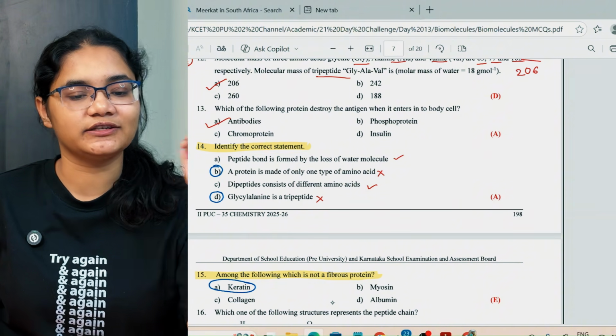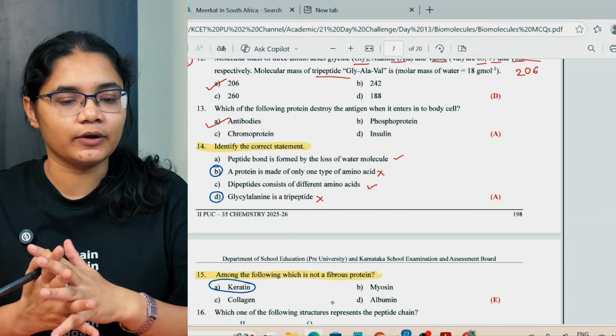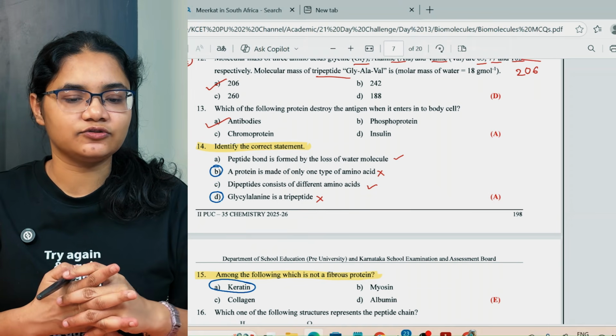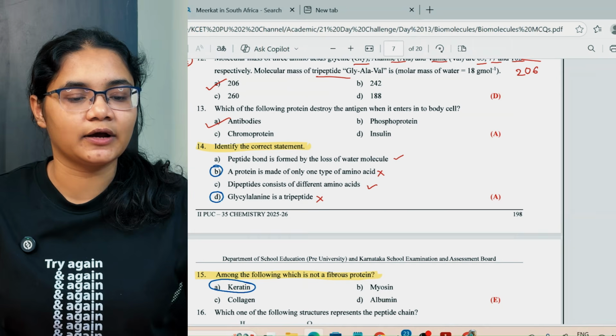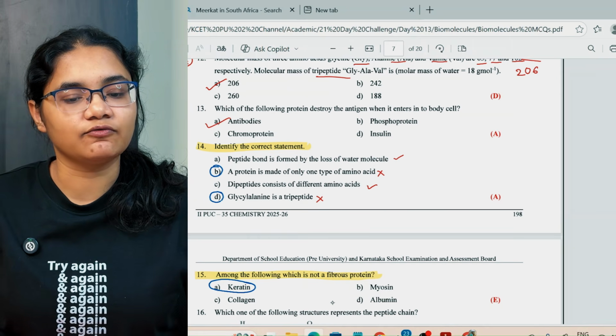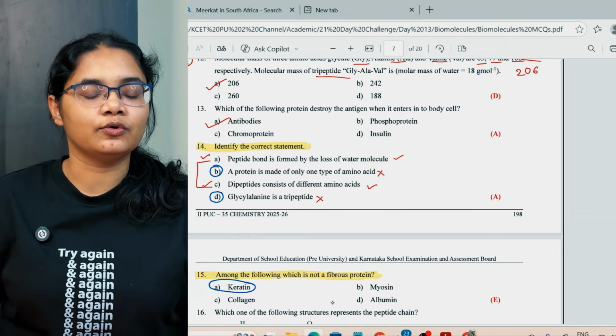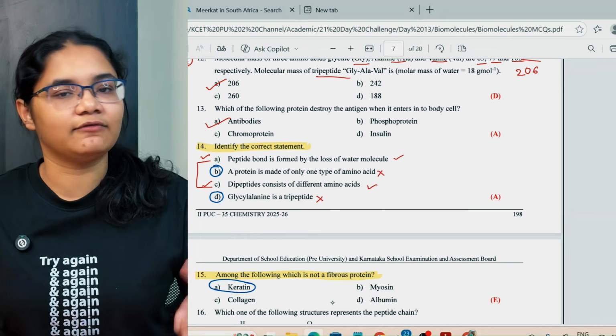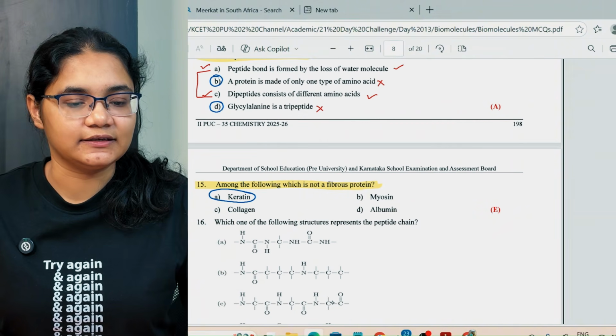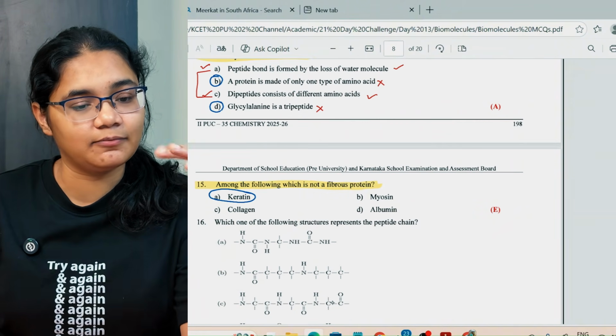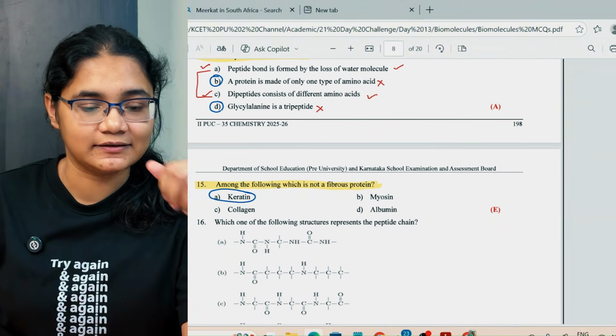So the question is asking you to find the correct statement. Now see, dipeptide consists of different amino acids. That is also correct. Peptide bond is formed by the loss of water molecule. Both statements are correct. So A and C. But in the options, B or D, one is given. So you have to choose A and C. If it asks for incorrect statements, then B and D. If it is correct statements, then A and C.